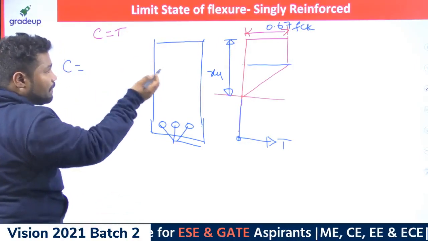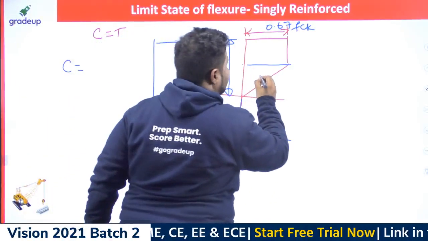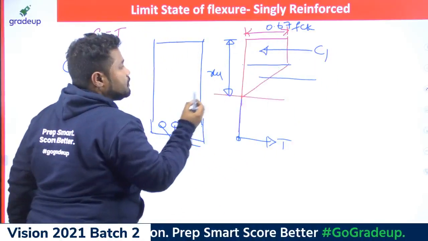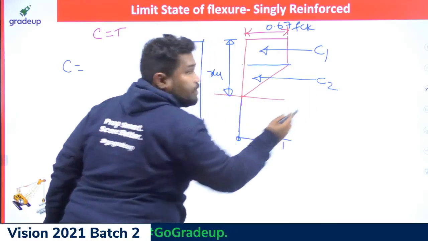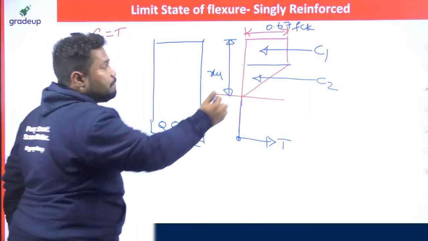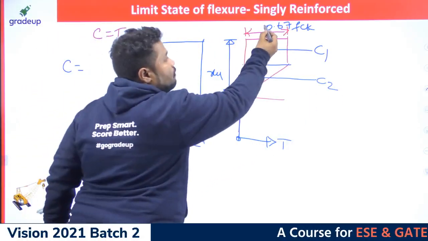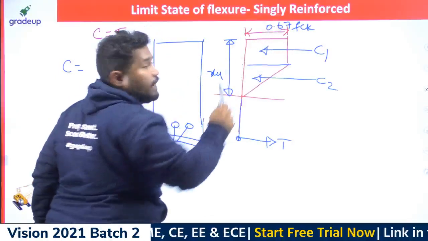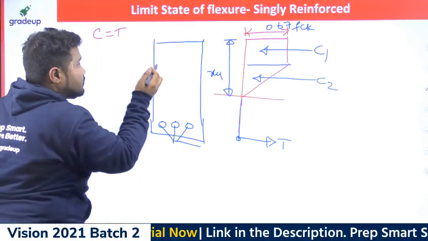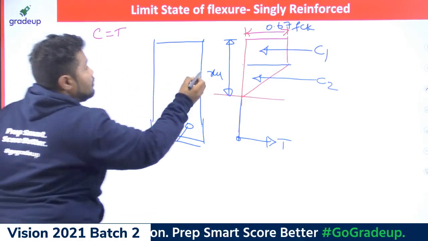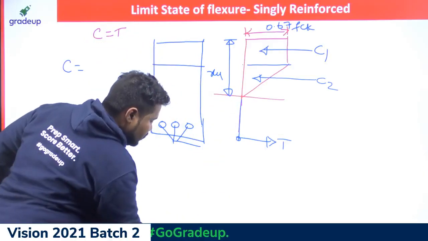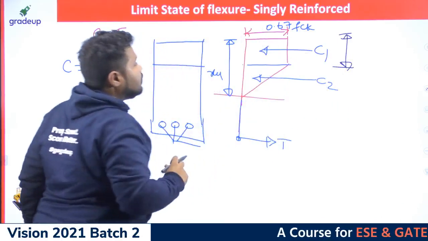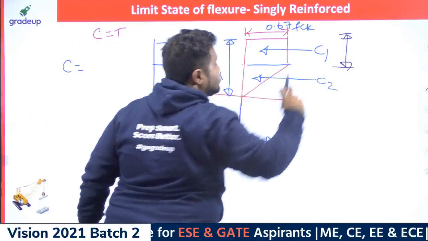And how to work out this compression force? Let us suppose this is the compression force in this rectangular portion, and compression force C2 comes into the picture because of this straight line variation. Previously it was a parabolic variation, and one more change is that the permissible stress in the block is not 0.45, it is 0.67 fck. So if you work out compression force C1, what is this value? This value you already know. How much is this? This much. If you see, what is this depth here?